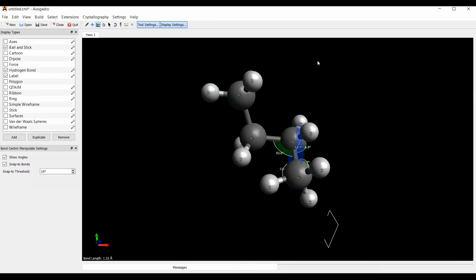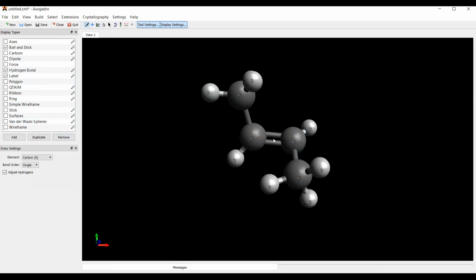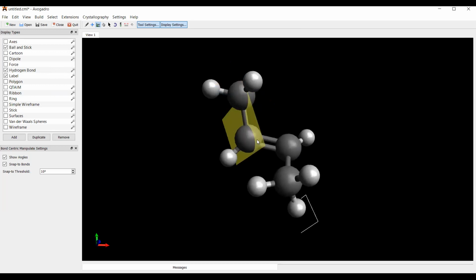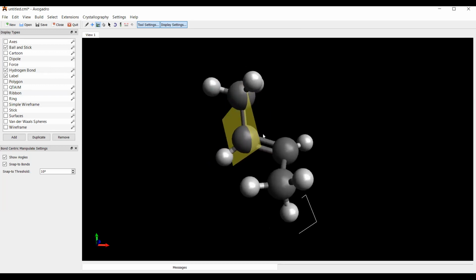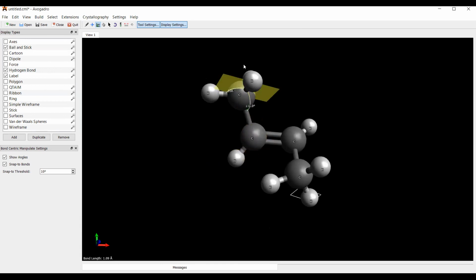Now I will clear all these drawings here. The only thing that I'm going to do is add a bond here. Now let me try to move this. See, I'm not able to move this. Why not? Tell me. Did you guys do chemical bonding with me? Yes, sir. See, pi bond is there, so I can't move it. So you remember something?